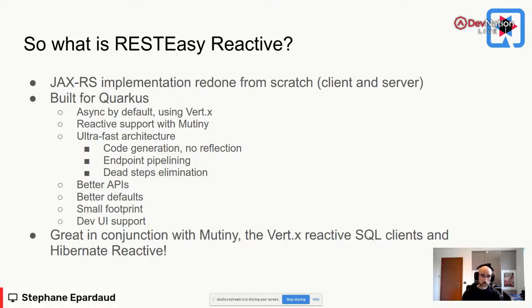We do pipelining of the endpoints. To give you an example of what I mean by this, traditionally in JAX-RS, you're going to be deserializing the body of the HTTP request at some point before you hand it over to the endpoint itself.